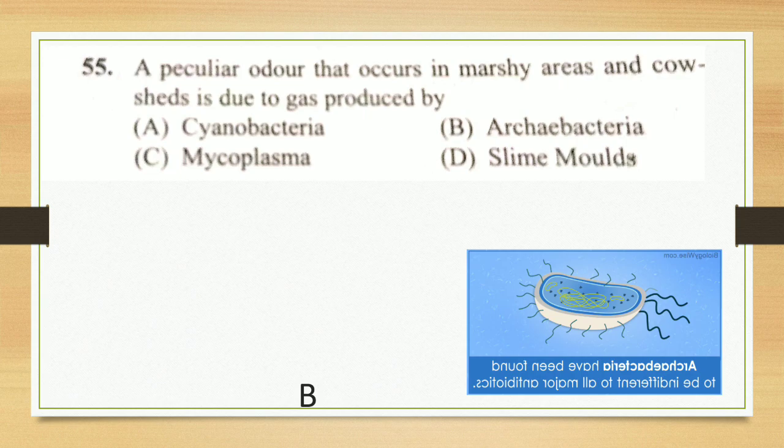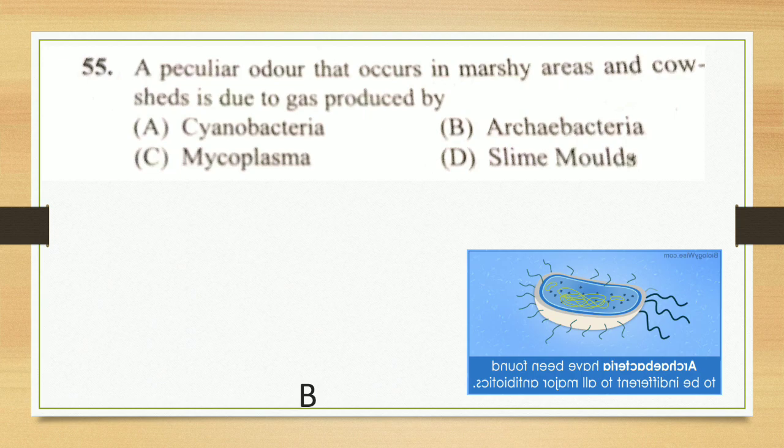Answer is B. Cyanobacteria help in nitrogen fixation and are used for wastewater treatment, food and fertilizer production.